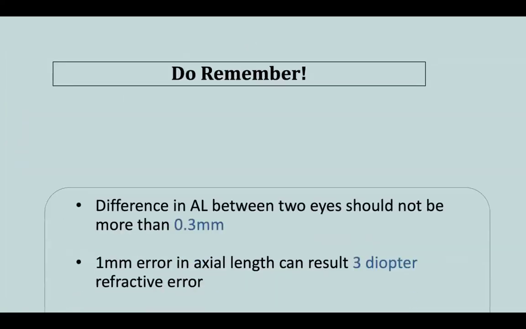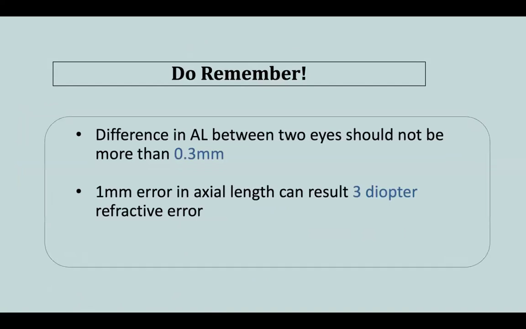And we should remember that usually the difference between axial length of the 2 eyes should not be more than 0.3 millimeter. There are exceptions, like if the patient has anisometropia or scleral buckling in one eye, then it's okay to have a difference, but usually the difference should not be more than 0.3 mm.